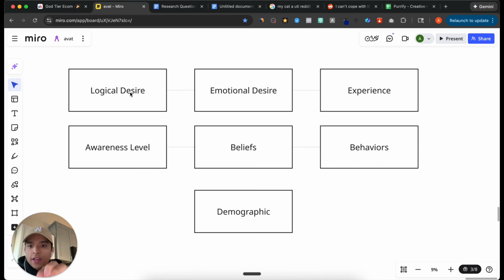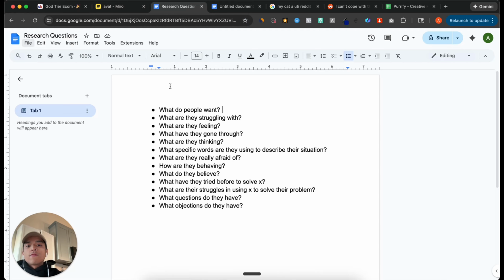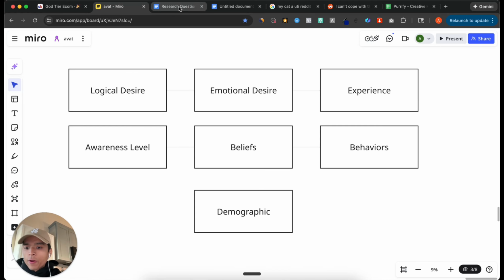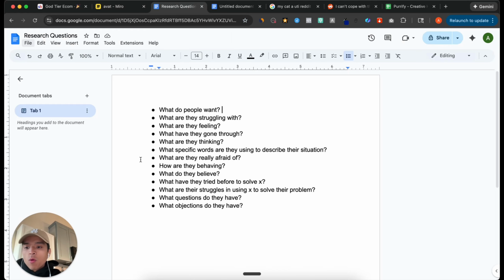So these are the things that we're looking for when we're doing research. And I have a set of research questions to inform these categories in a much more intuitive way. So what do people want? What are they struggling with? What are they feeling? What have they gone through? What are they thinking? What specific words are they using to describe their situation? This is key here. There are specific words, the language that they're using.